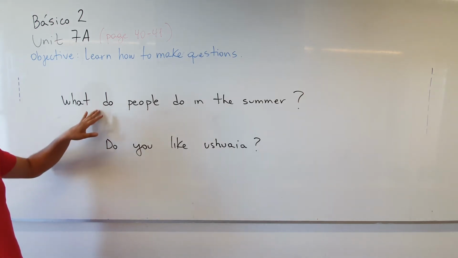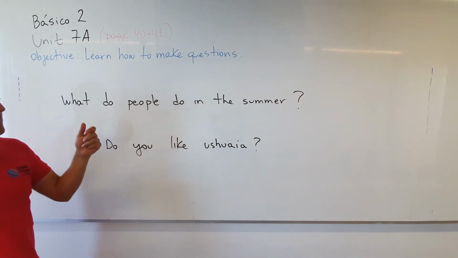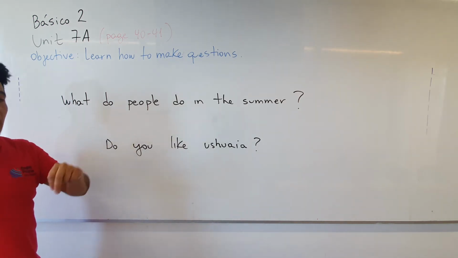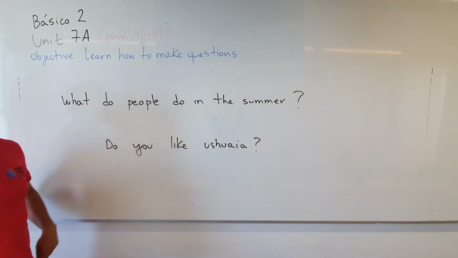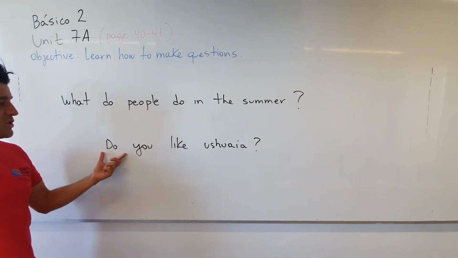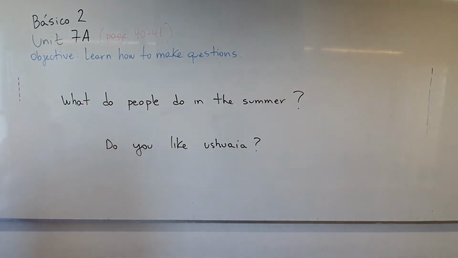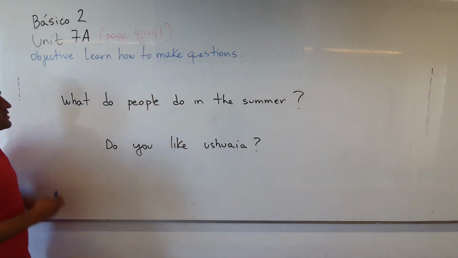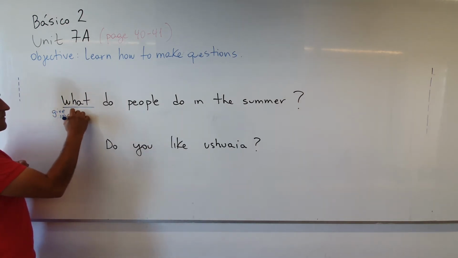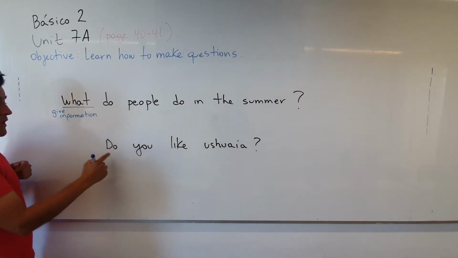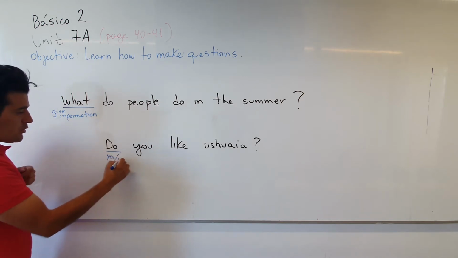These two questions are part of the unit. Estas son una de las preguntas que vimos acerca de Ushuaia, okay? And during that class, we worked with two kinds of questions. Remember, when we have this kind of question, what, we have to give information. And when we have a question that starts with do, we have to say yes or no, okay? When the question starts with what, we have to give information. When the question starts with do, we have to say yes or no.